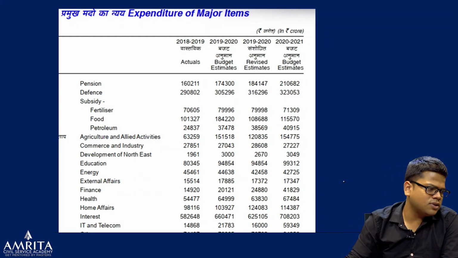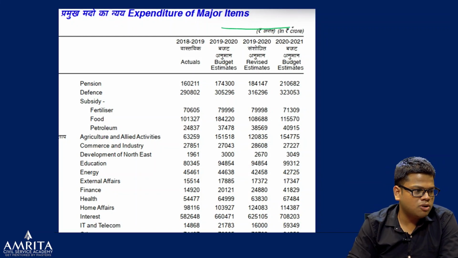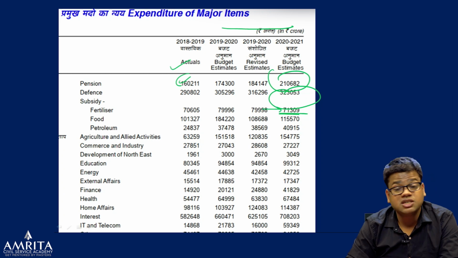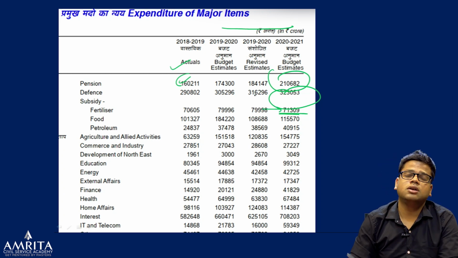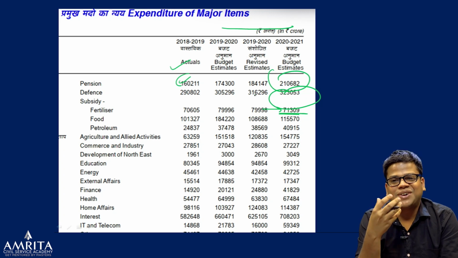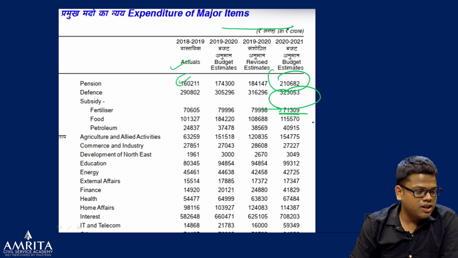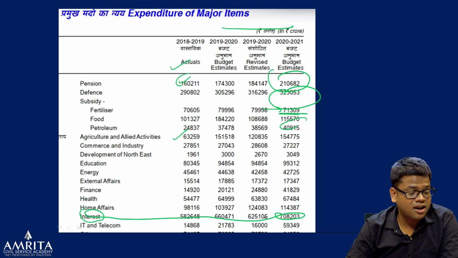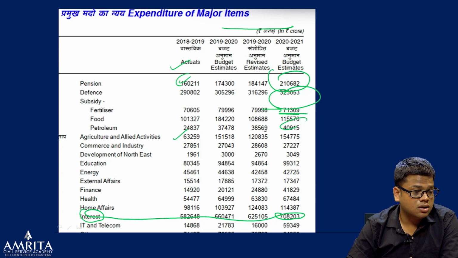Now, just to have the list, for example, we have this list, the expenditure of major items. So pension, you can see the amount, the subsidy amount. For example, subsidy for fertilizer is decreasing. They have estimated that the subsidy for fertilizer will decrease, petroleum subsidy, you can see agriculture activities and all the other areas. One interesting fact is for the interest, you can see the amount here, right, 7 lakh crores, 7 lakh crores. That is the amount we are paying for the interest.